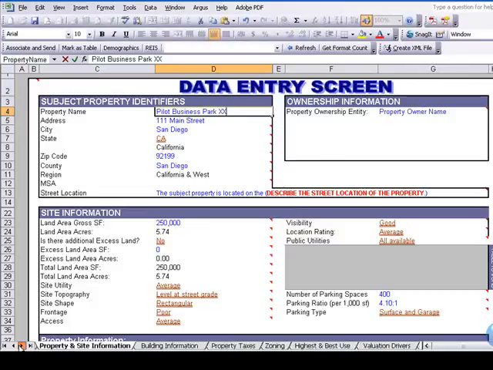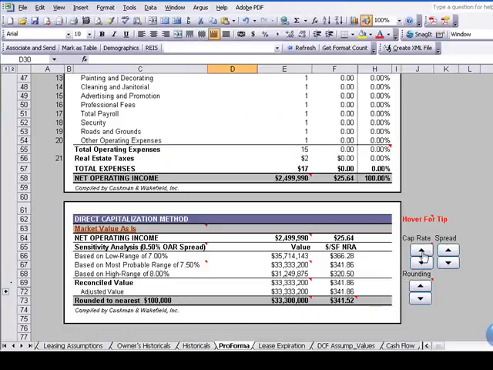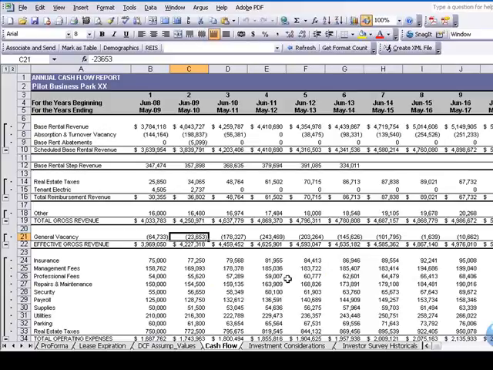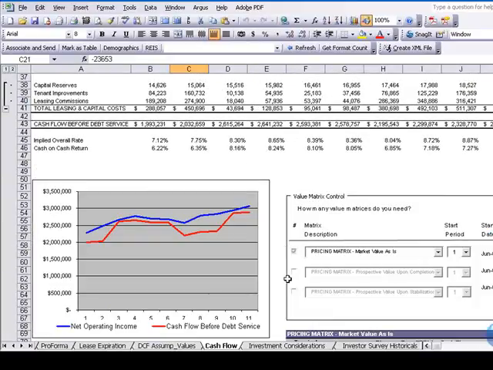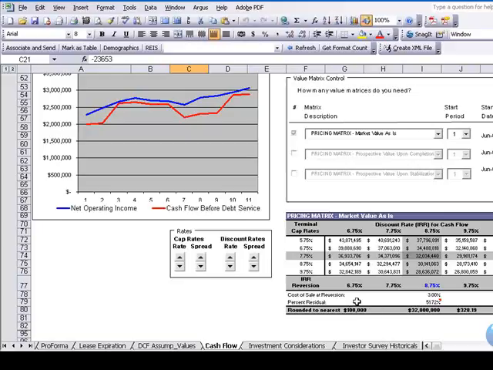I'm going to change my direct capitalization value, really just by changing my cap rate. I'm going to move it down to $27,800,000. I'm going to change my cash flow value, really by changing my rates here as well.